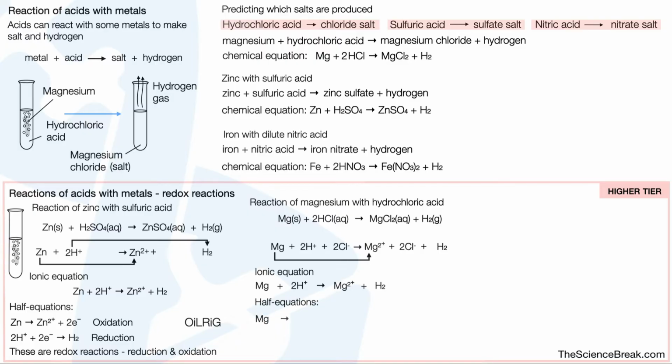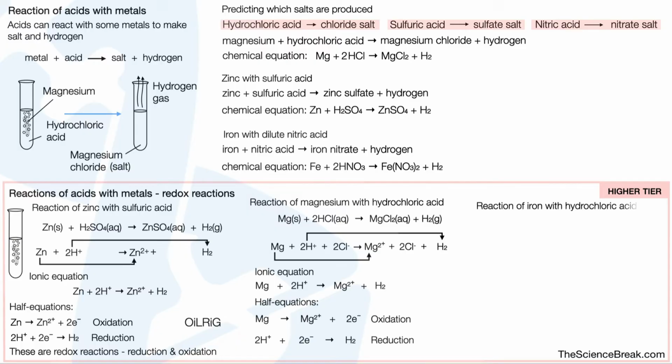Magnesium becomes magnesium ions, so Mg gives Mg2+ plus 2 electrons. This is oxidation. And hydrogen ions become hydrogen molecules. So again, similar to before, there is our half equation for hydrogen ions. This is reduction. And then we could try one final one. Pause here, give this one a go.